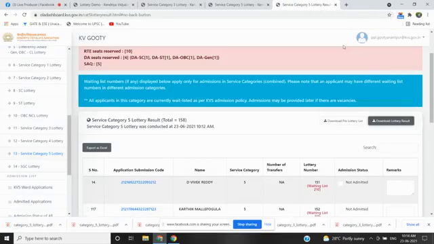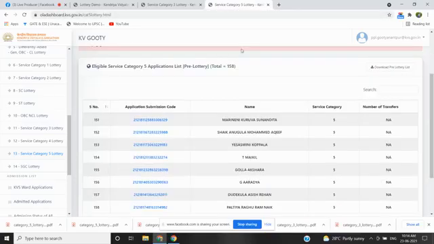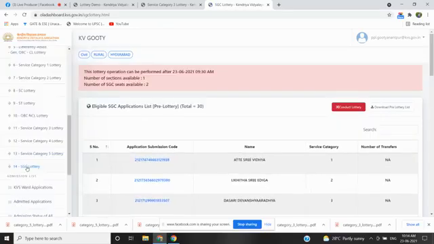Then we have come to the end of the lottery. The last one left in this admission draw of lots process is the SGC lottery. I am clicking on this. You can see that there are a total of 30 applicants under this eligible SGC application list, and total seats are only 2. The remaining others will be kept on the waiting list by the software. You can see the pre-lottery list.